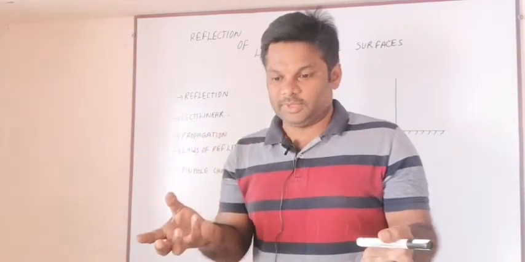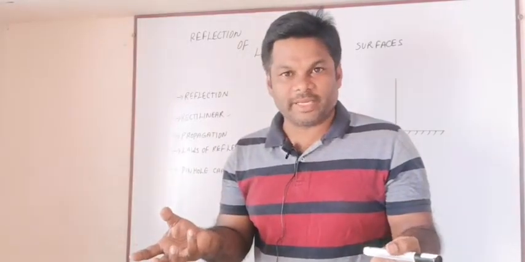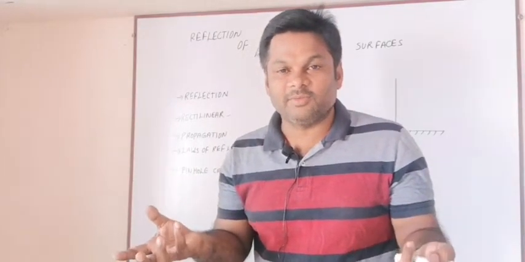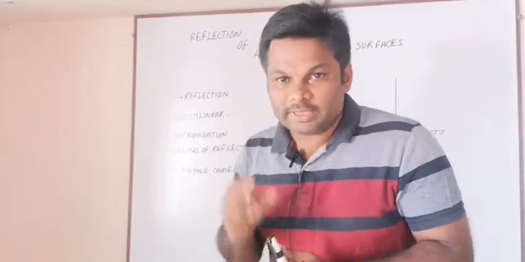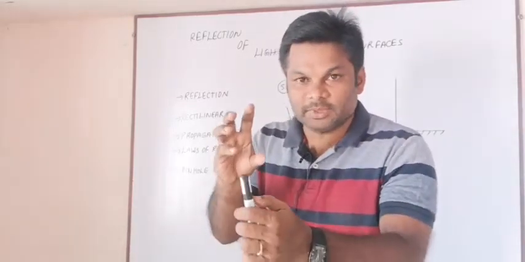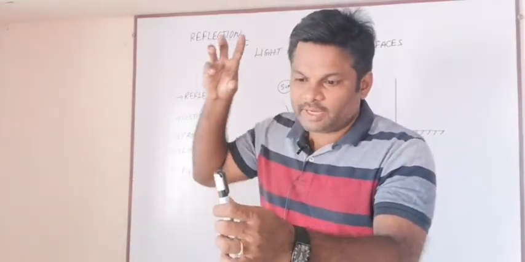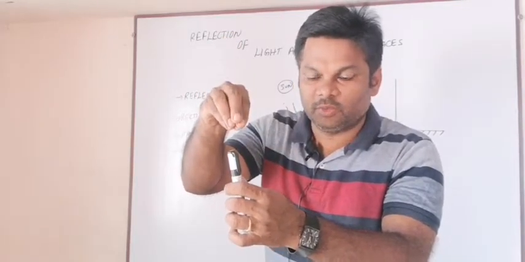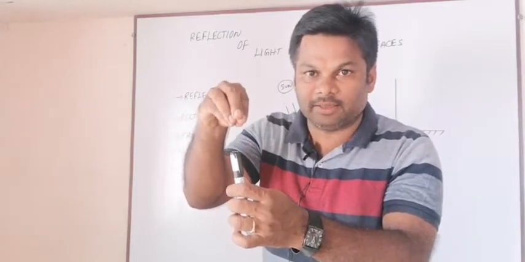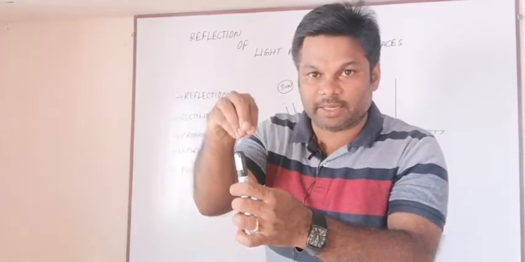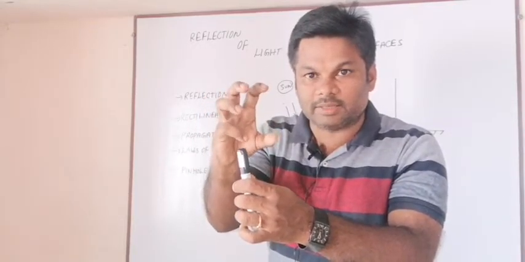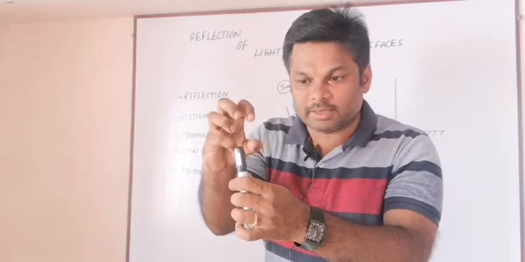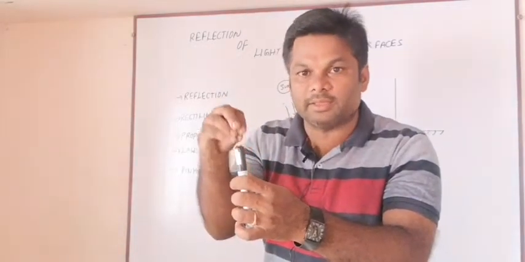Yes, we can observe in morning times, but in night times we are unable to watch. What is happening there? Listen carefully. When light rays are incident on this object which is in color black, those light rays are absorbed by this object.